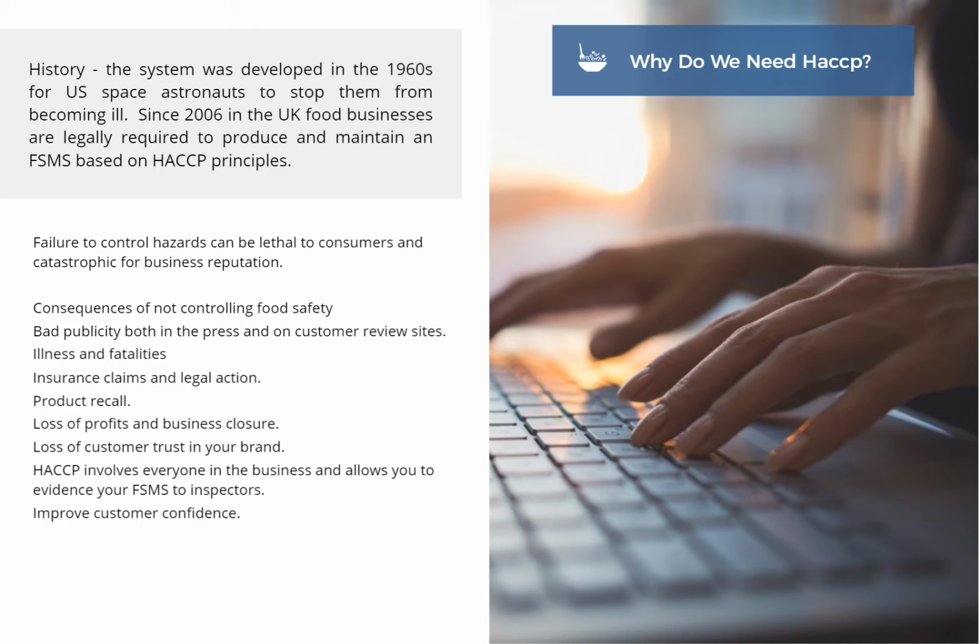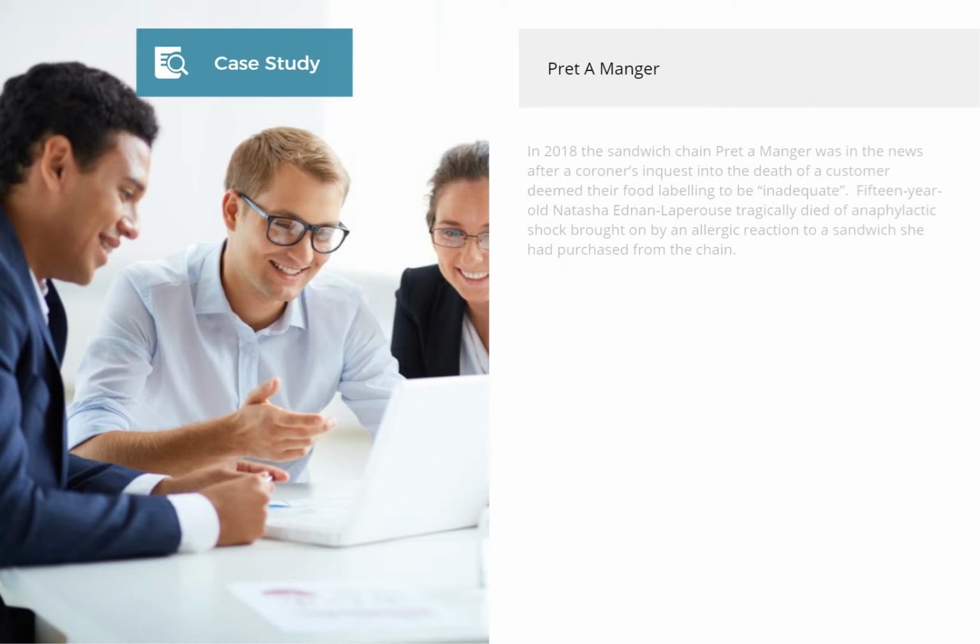Consequences of not controlling food safety. Bad publicity both in the press and on customer review sites. Illness and fatalities. Insurance claims and legal action. Product recall. Loss of profits and business closure. Loss of customer trust in your brand. HACCP involves everyone in the business and allows you to evidence your FSMS to inspectors. Improve customer confidence.